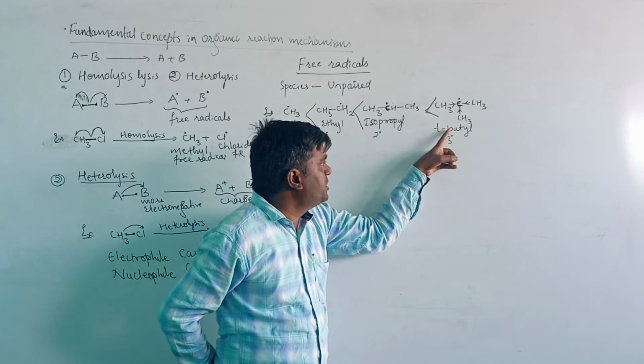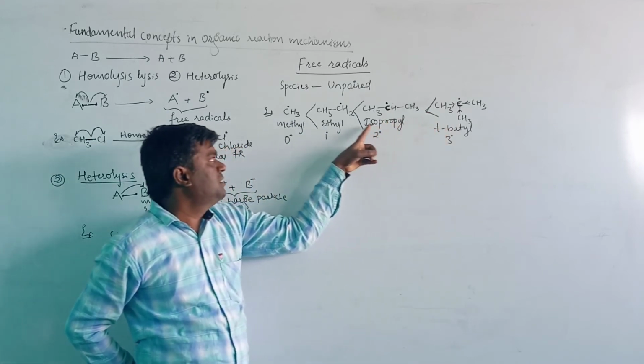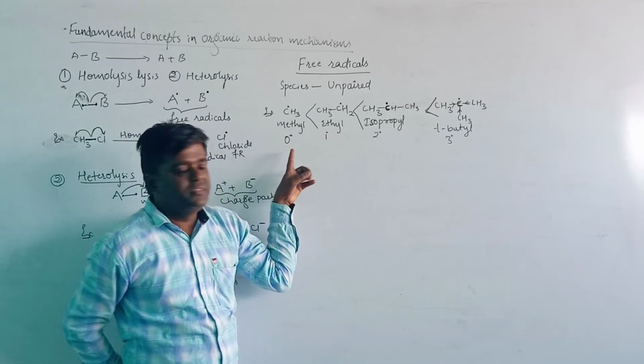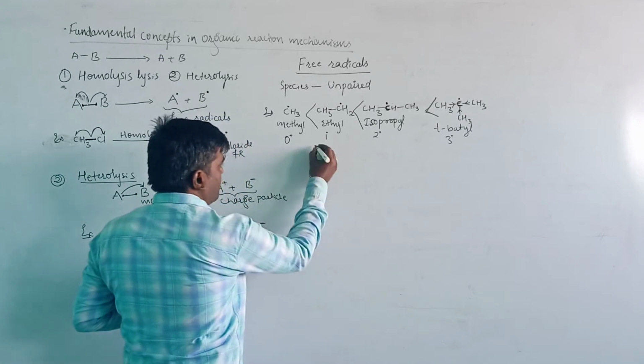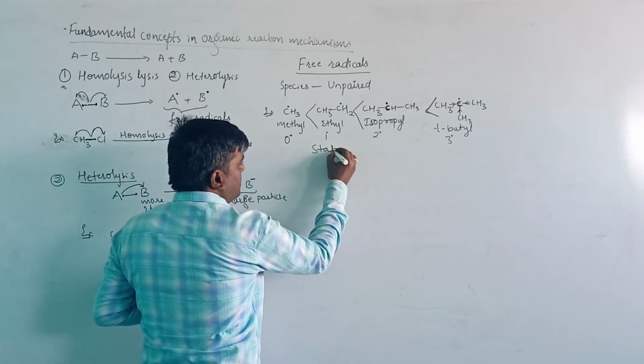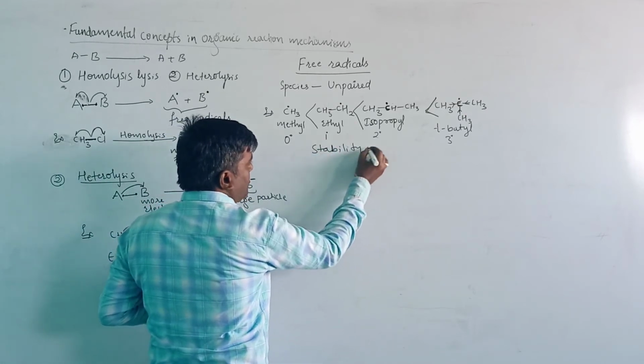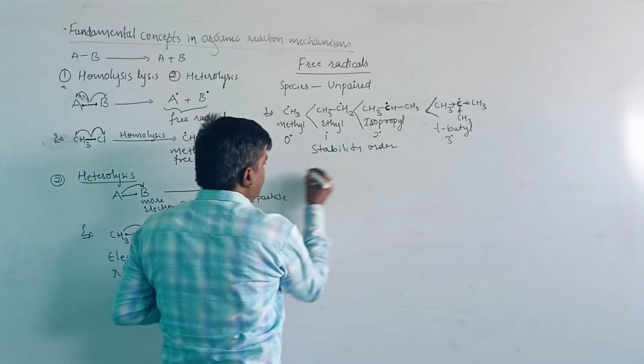Therefore, the tertiary are more stable compared to the secondary, primary and 0 degree. This is the stability order. And the reactivity order is